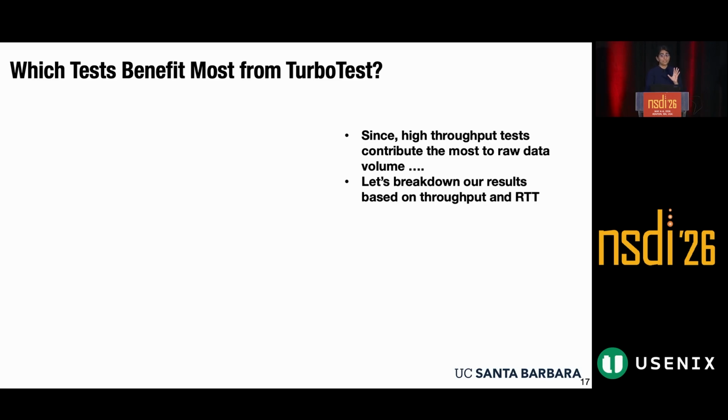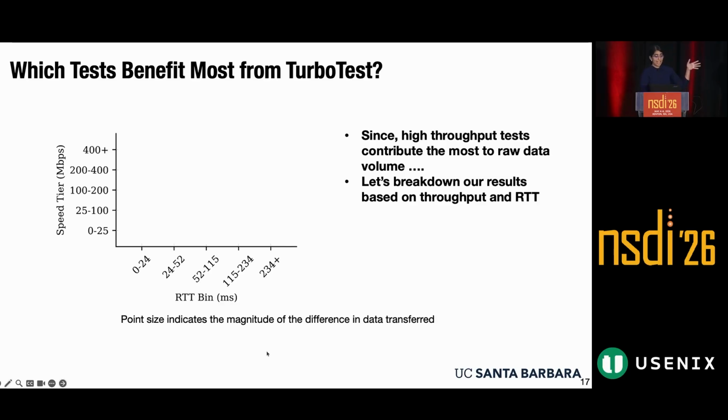So let's break down our results based on throughput and RTT to see how TurboTest and its next best heuristic, BBR, stack up. We have our x-axis over here, which shows us the RTT bin, and our y-axis that shows us the speed tiers. We plot our points as bubbles, whose sizes indicate the magnitude of difference in which TurboTest does better or BBR does better.